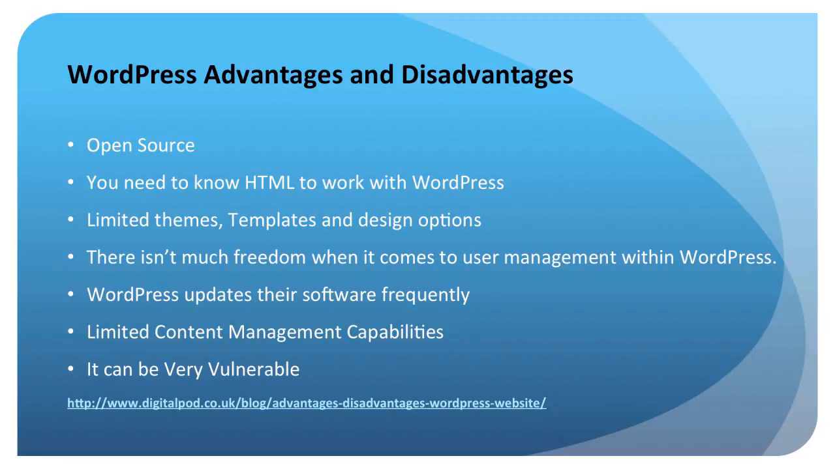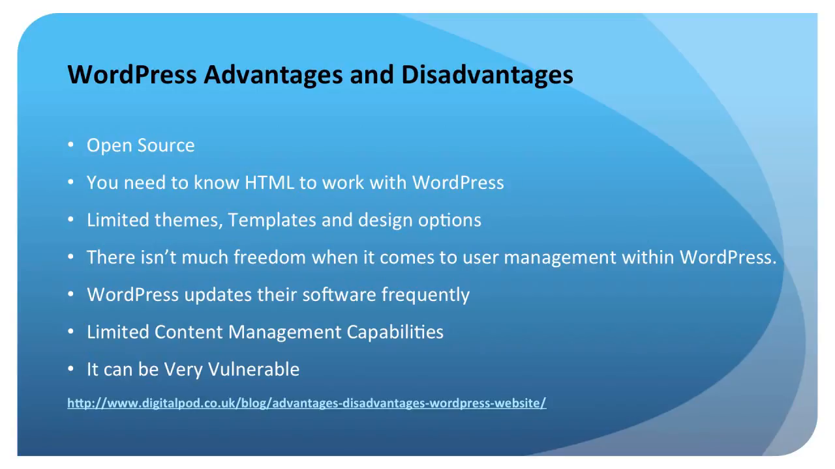WordPress updates their software frequently. The WordPress software is updated incredibly frequently, but not always at the same pace as the plugins that you have downloaded for your website. This can result in frequent bugs and inconsistent crop-ups simply from a software update, which often costs thousands of dollars. It has limited content management capabilities.